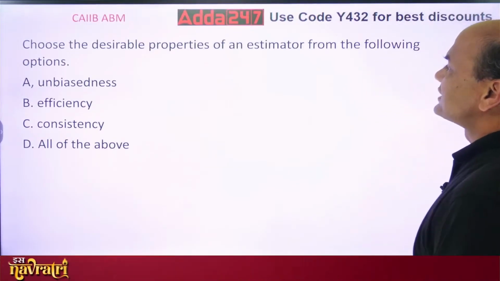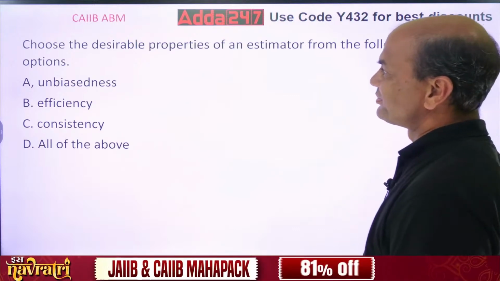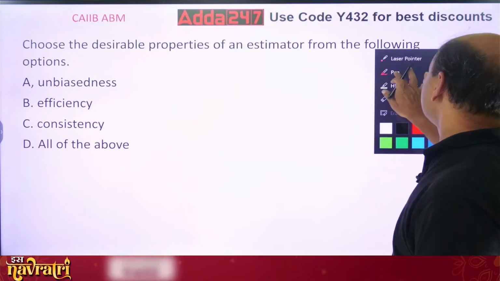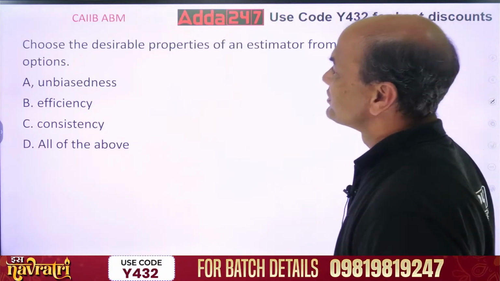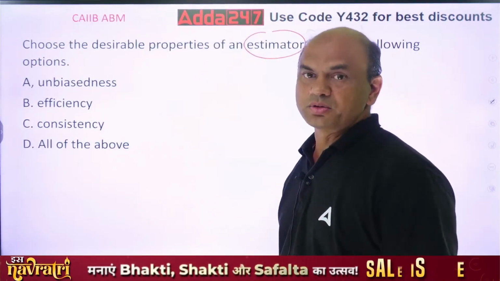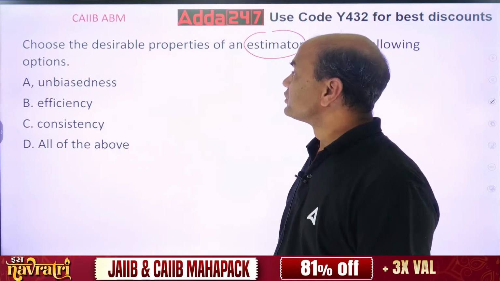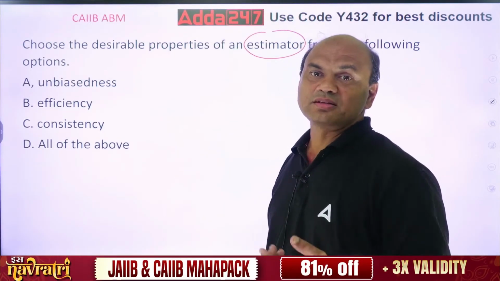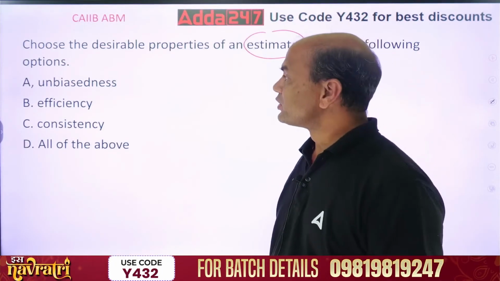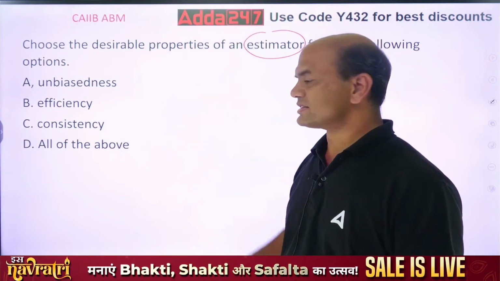Choose the desirable properties of an estimator from the following options. Desirable properties of an estimator. So what is an estimator? This is a chapter of estimation in your book, Module A, estimation. So this estimator means it's a tool or a pivot, you can call it. It's used. So it should be what? Unbiased, efficiency, consistency, and all of the above.